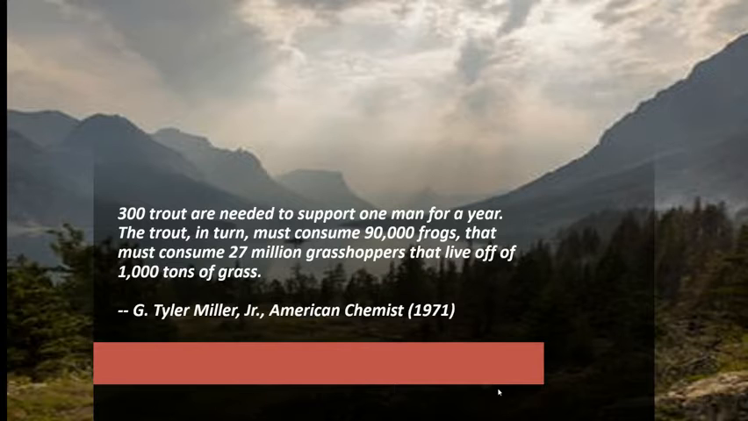Consider this relative comparison of resources. A person could survive on 300 trout for a year, I guess, if you had, it's got to be a pretty big trout. But the trout have to consume 90,000 frogs, and those 90,000 frogs consume 27 million grasshoppers. Those grasshoppers live off of 1,000 tons of grass. So you can see how much grass needs to be grown in order to make those 300 trout. When we get to agriculture, you'll see the numbers for things like chicken and beef are much, much higher.